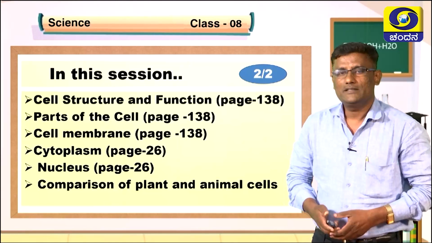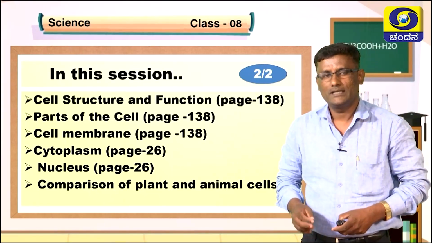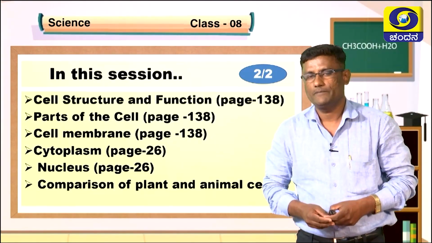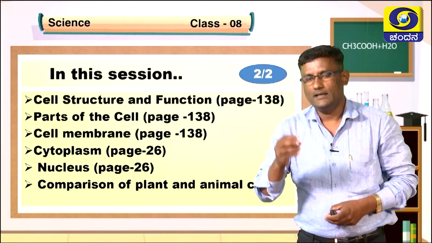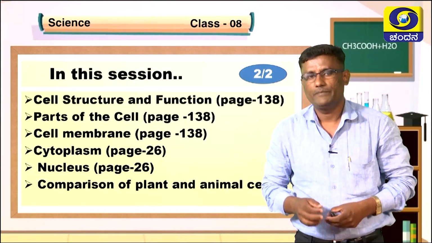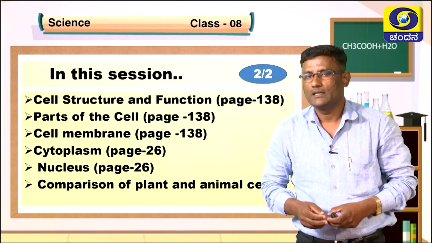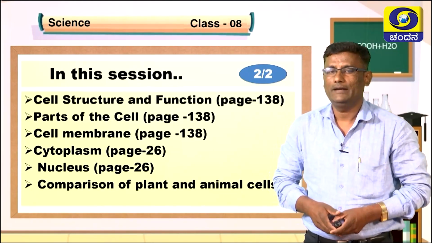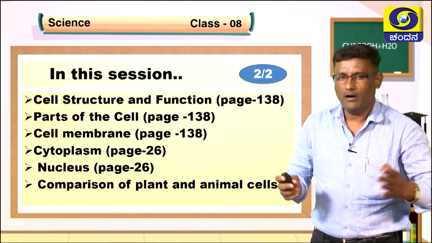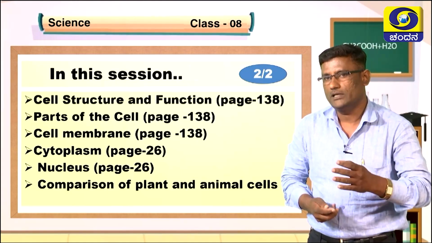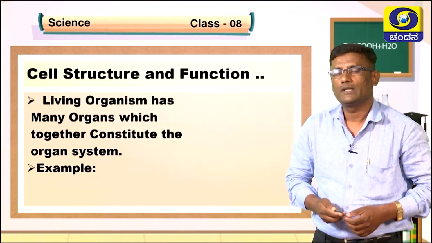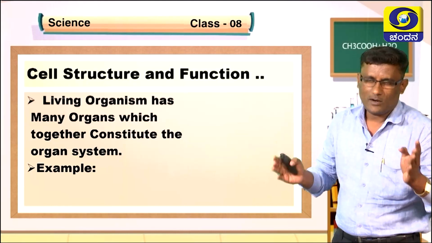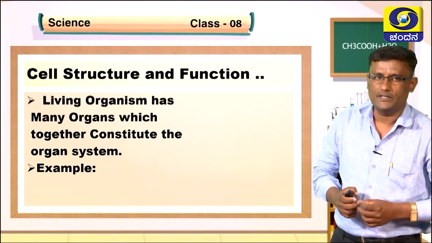Children, in this session, we are going to discuss cell structure and function, the parts of the cell: membrane, cytoplasm, nucleus, and finally a comparison of plant cells and animal cells. First of all, let us start with cell structure and function.